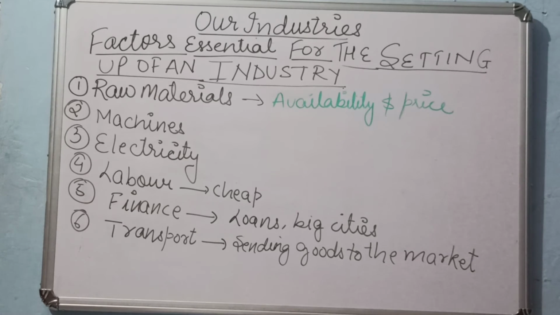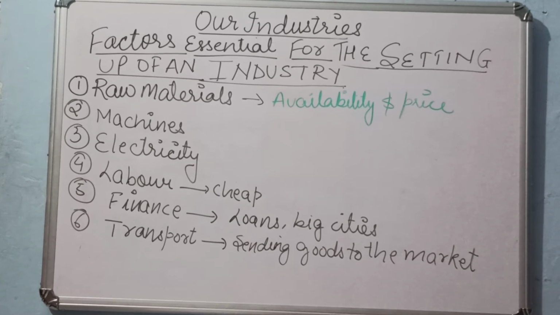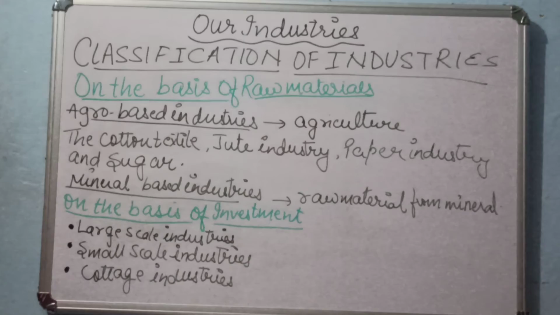We go to the malls now and we buy the things. How do you think? Is it easy? No. It does not come from only one place. It comes from different places, and the transportation takes place. Even the cargoes, the waterways, the landways, the airways, everything is used for sending goods from one place to another. So these are the factors which are essential for the setting up of an industry.